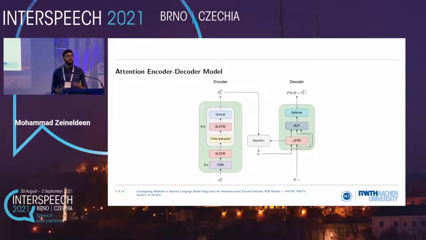So this is the architecture we used. It's an attention encoder-decoder based model. For the encoder, we use CNN layers first, followed by LSTM layers, and we also have time max pool layers in order to do time reduction.